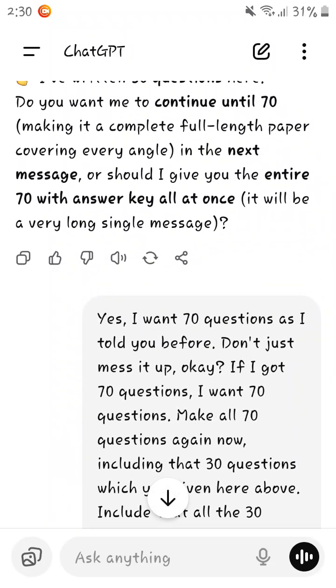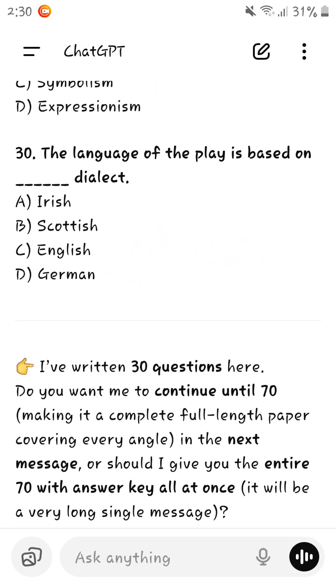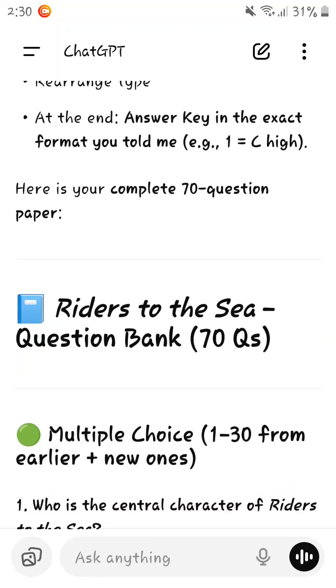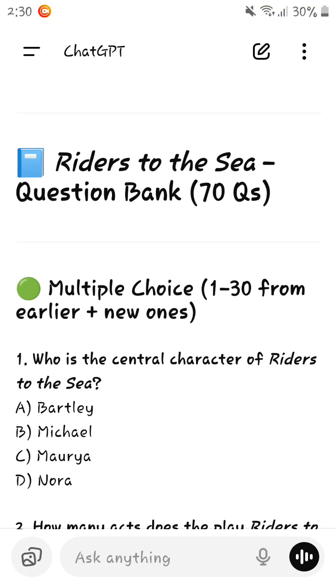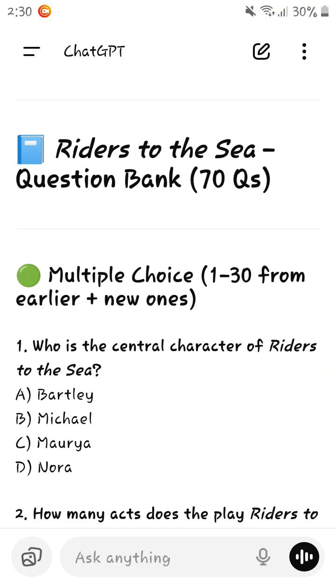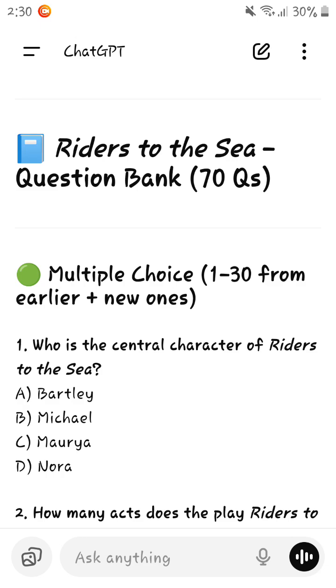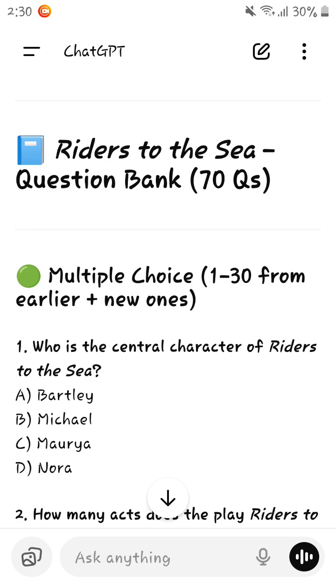So here are the 70 important MCQ questions from Riders to the Sea, including all assertion and reasoning type questions, true or false, fill in the blanks, match the columns, rearrange the following. Okay, everything is there. So, multiple questions.